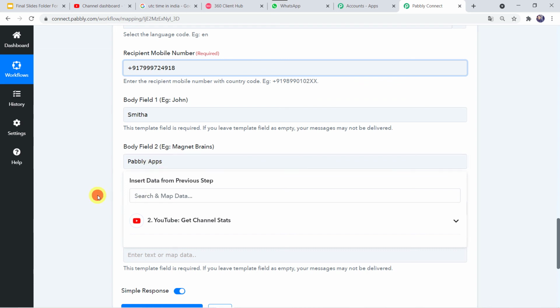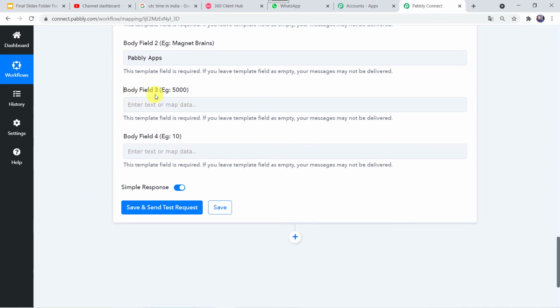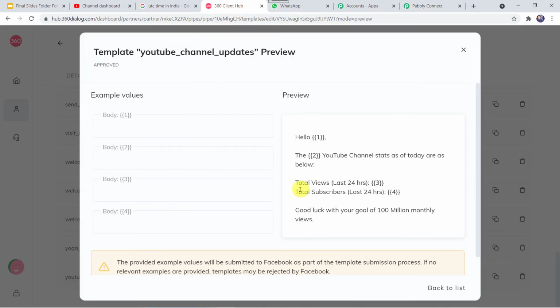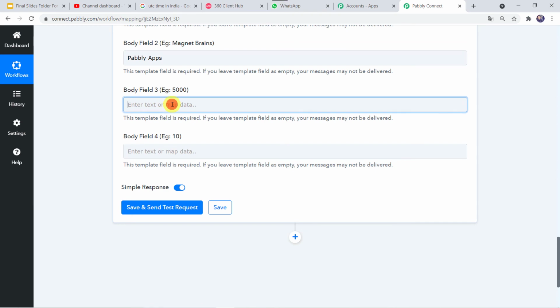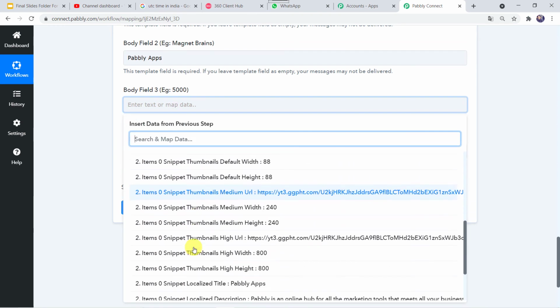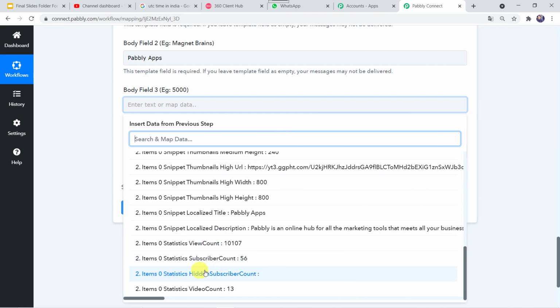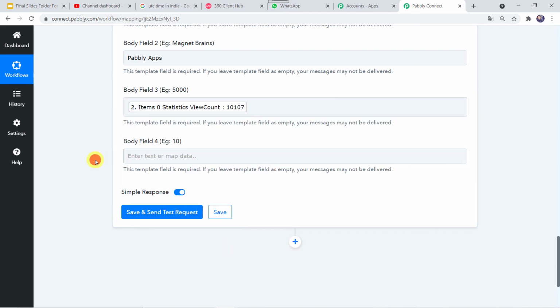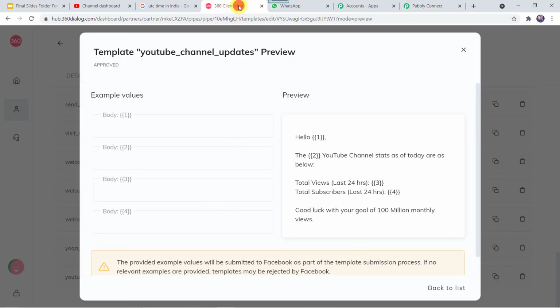Okay. Here body field 3, example is also given. So here body field 3 in our template, it was total views count. Okay, so we have to give the third parameter now, the views count. So I'll just get it from YouTube stats, and here we can find the views count, that is this one, statistics view count.